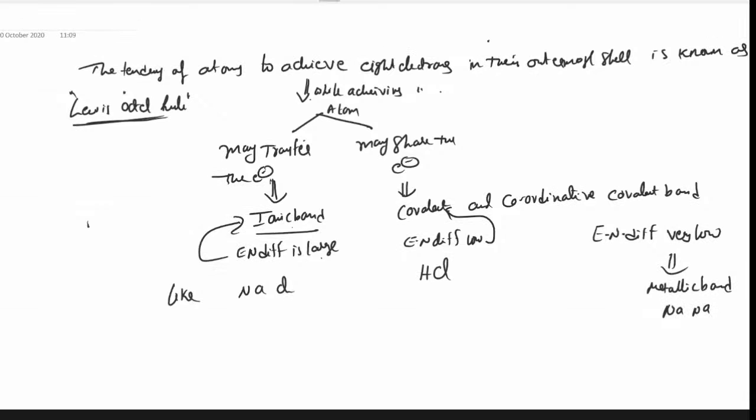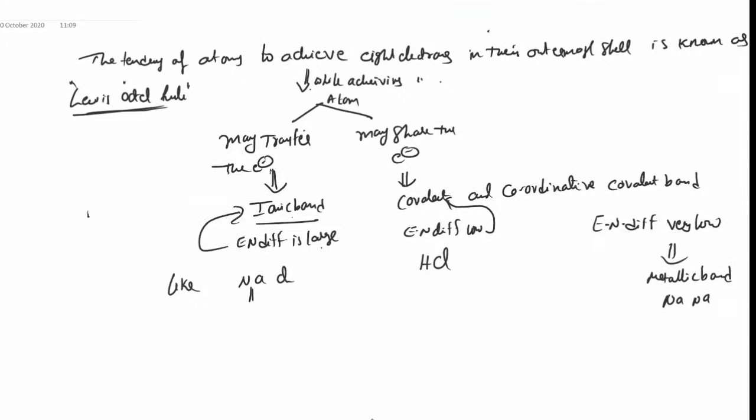Sodium atom loses one electron, chlorine gains one electron. Why does sodium lose one electron? Because if you look at the structure, sodium is 1s2, 2s2, 2p6, 3s1, it has one electron in its outermost orbit. What about chlorine? 1s2, 2s2, 2p6, 3s2, 3p5, 7 electrons in its outermost orbit.